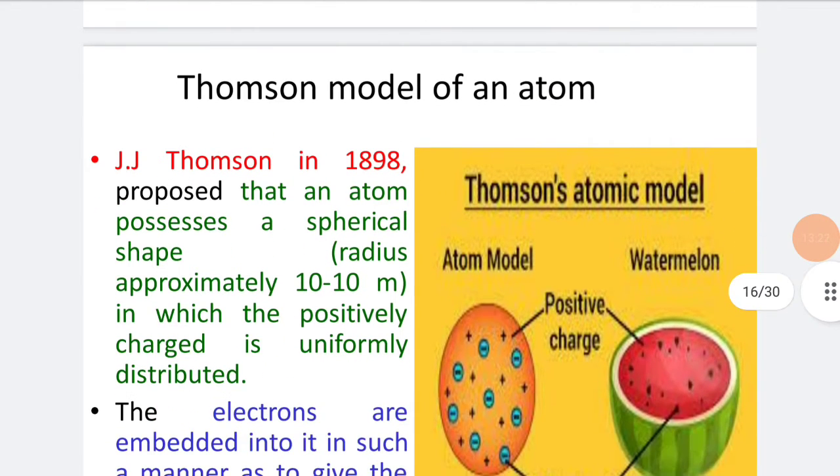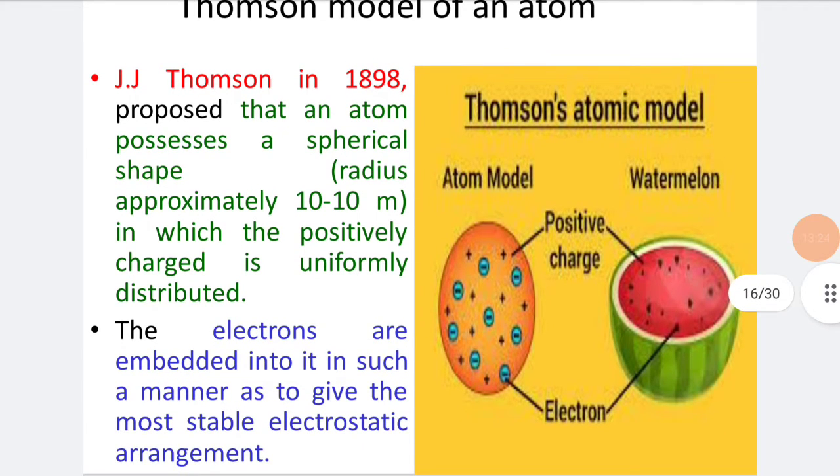First one is the Thomson model of an atom. J. J. Thomson in 1898 proposed that an atom possesses a spherical shape, with a radius of approximately 10 to the power minus 10 meter, in which the positive charge is uniformly distributed. The electrons are embedded into it in such a manner as to give the most stable electrostatic arrangement.